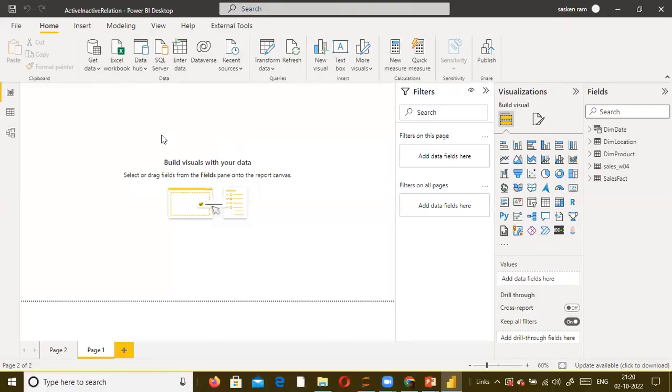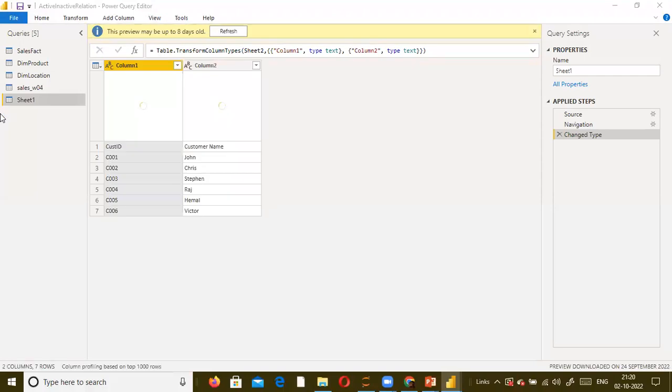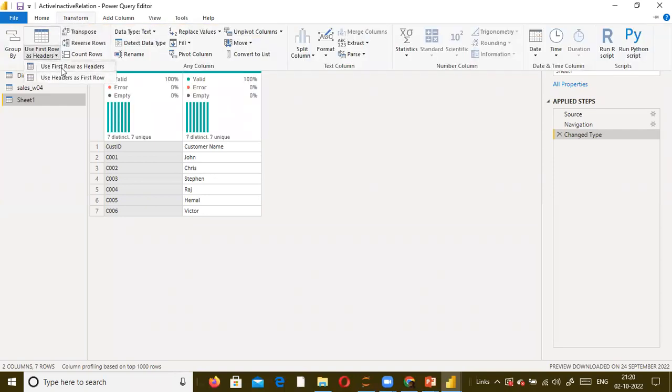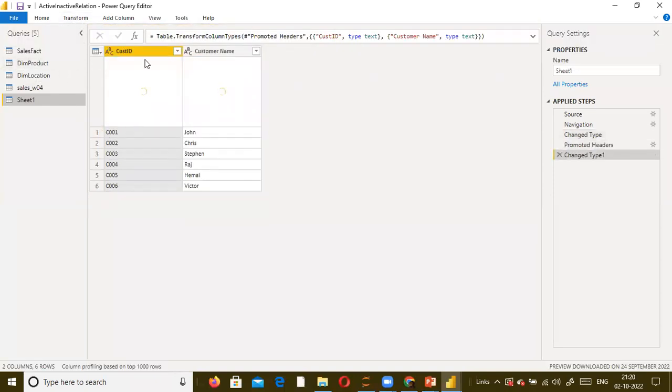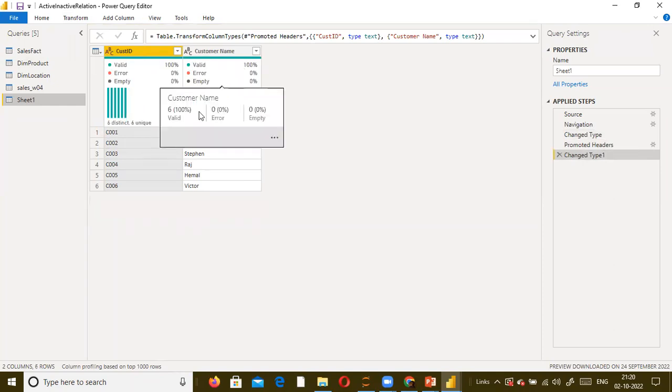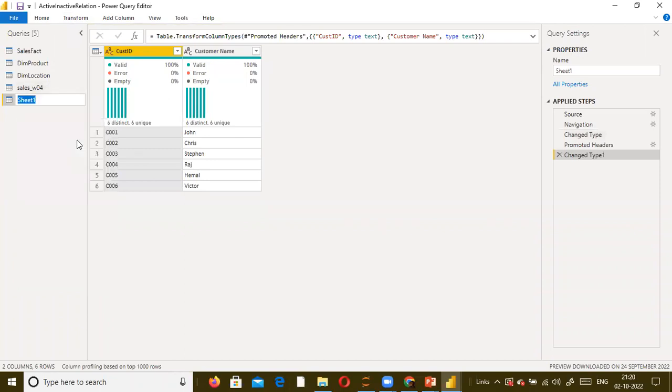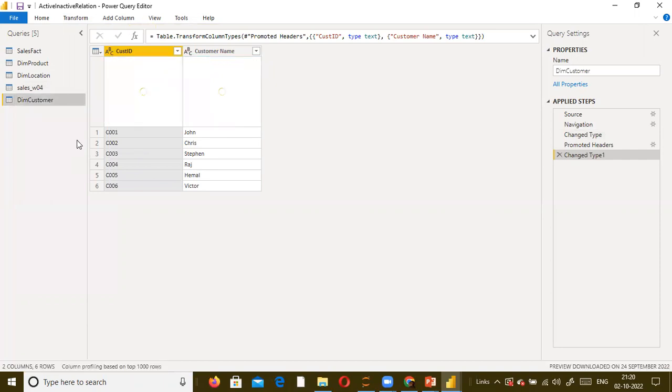Since the column header is not defined properly, go to the transform ribbon and use first row as headers. Click on it. This is your customer ID and customer name. Okay, now, forget about this one. I have loaded a customer table. Forget about all the transformation. I just say dim customer dimension. File, close and apply.